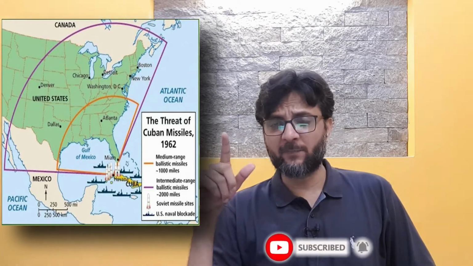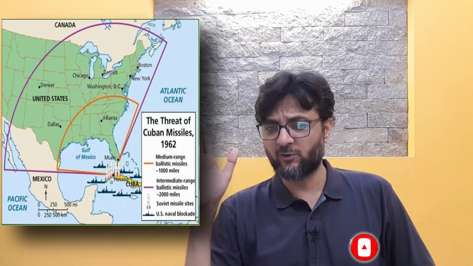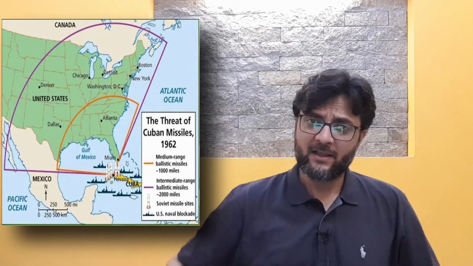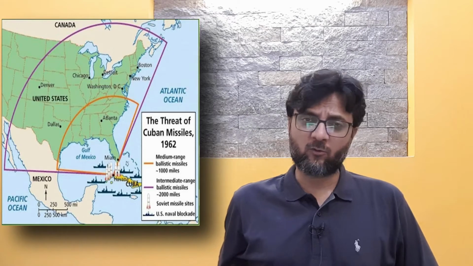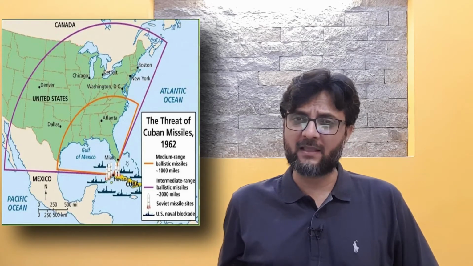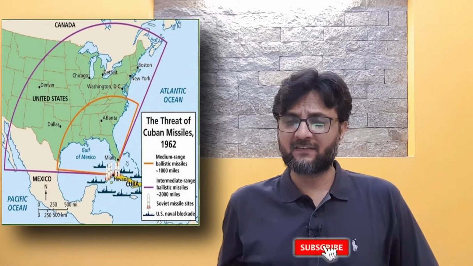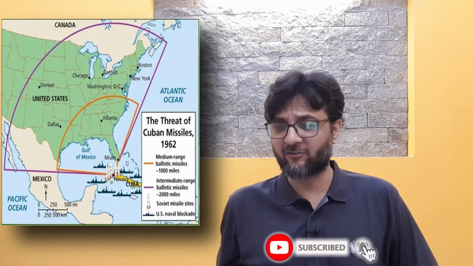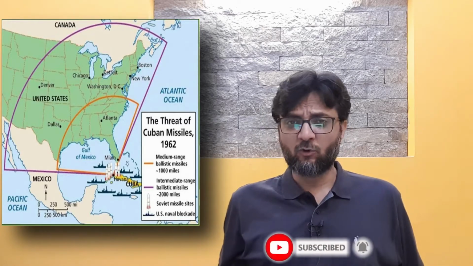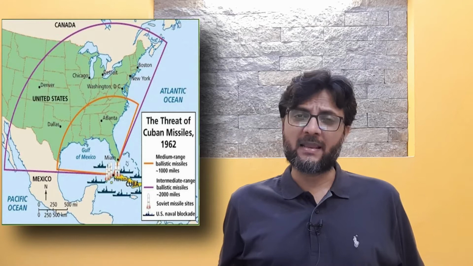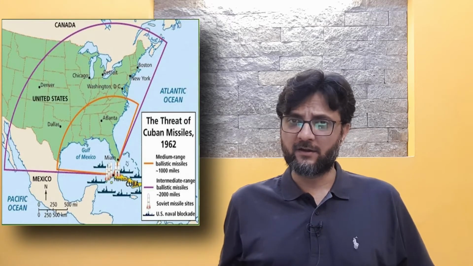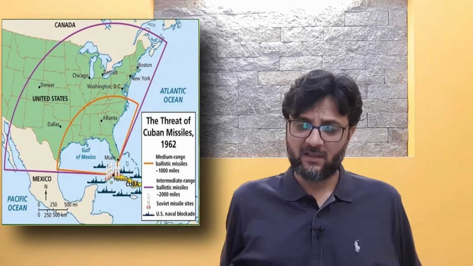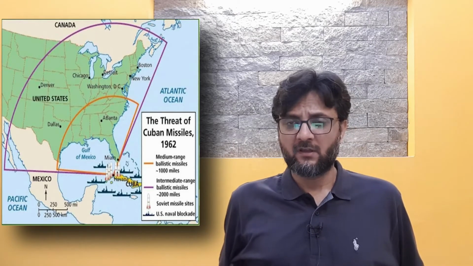Then the US ships or submarines, the USSR ships and submarines were already on the way to Cuba. The US blockade or quarantine was there, and the US spy planes were flying over the seas in that region. A US spy plane was shot down by the Soviets during those 13 days of crisis.